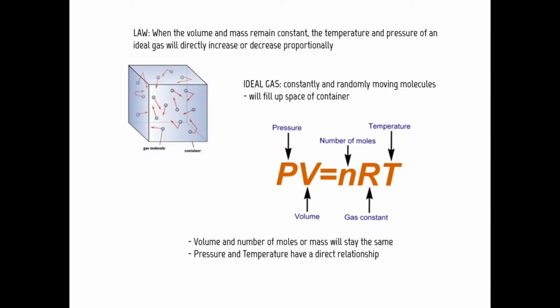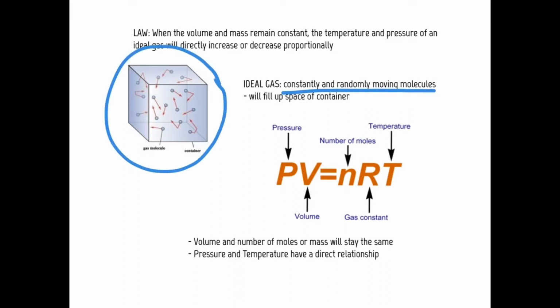Going back to the law, what we're going to work with here is the idea of an ideal gas. Gases are made of constantly and randomly moving molecules, as seen in this diagram right here. They fill up the space of the container, and as they move around, they don't have a specific direction. They're not meant to be someplace. They just move around based on the force that is exerted on them.